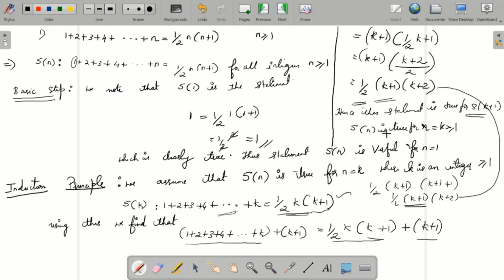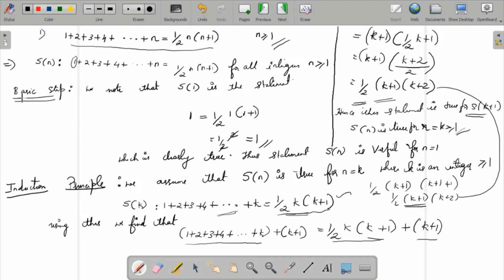So S of n is true for n equal to k greater than or equal to 1, that is, this truthness has been established. So here you just need to write, hence the statement is true for S of k plus 1, hence S of n is true for n equal to k greater than or equal to 1. S of n is nothing but this entire statement. So we have first taken n equal to k greater than or equal to 1. This is based on the example problem of mathematical induction.